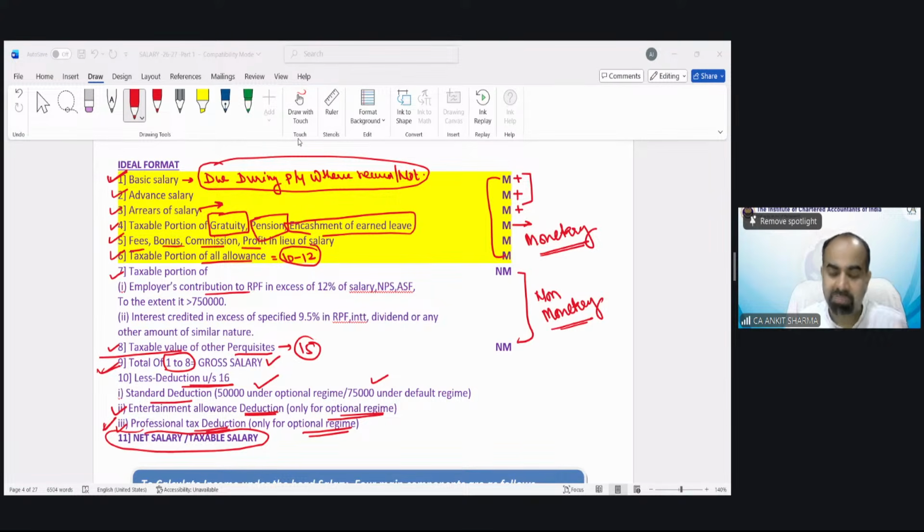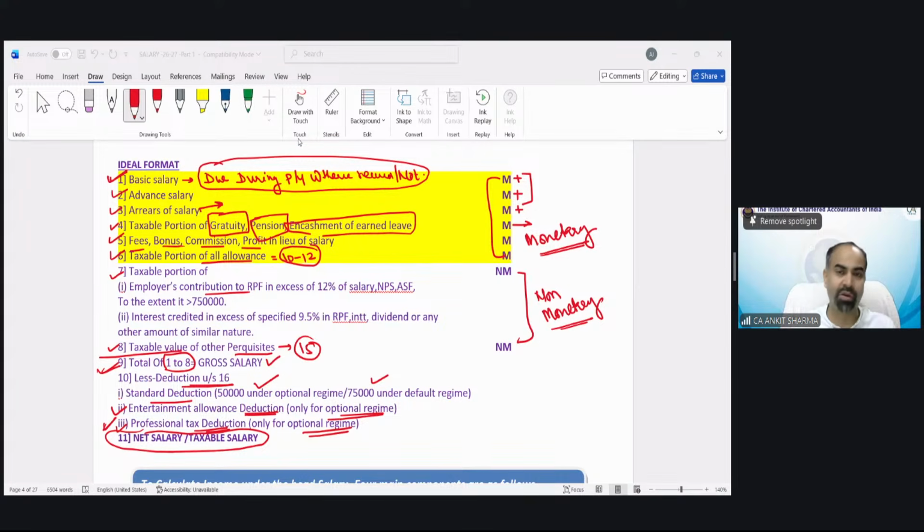Vikas is asking a practical problem. What will happen if 2 lakh is not received next year, and if it is cancelled or concealed by the employer, if the employer suffers a loss and is unable to pay the salary? Income tax says we do not care about it. If the salary becomes due, it's your problem whether you are going to receive it or not. Even if you are not going to receive a single penny and you have worked somewhere for 12 months, you have to pay tax. We cannot do anything. It's your problem.